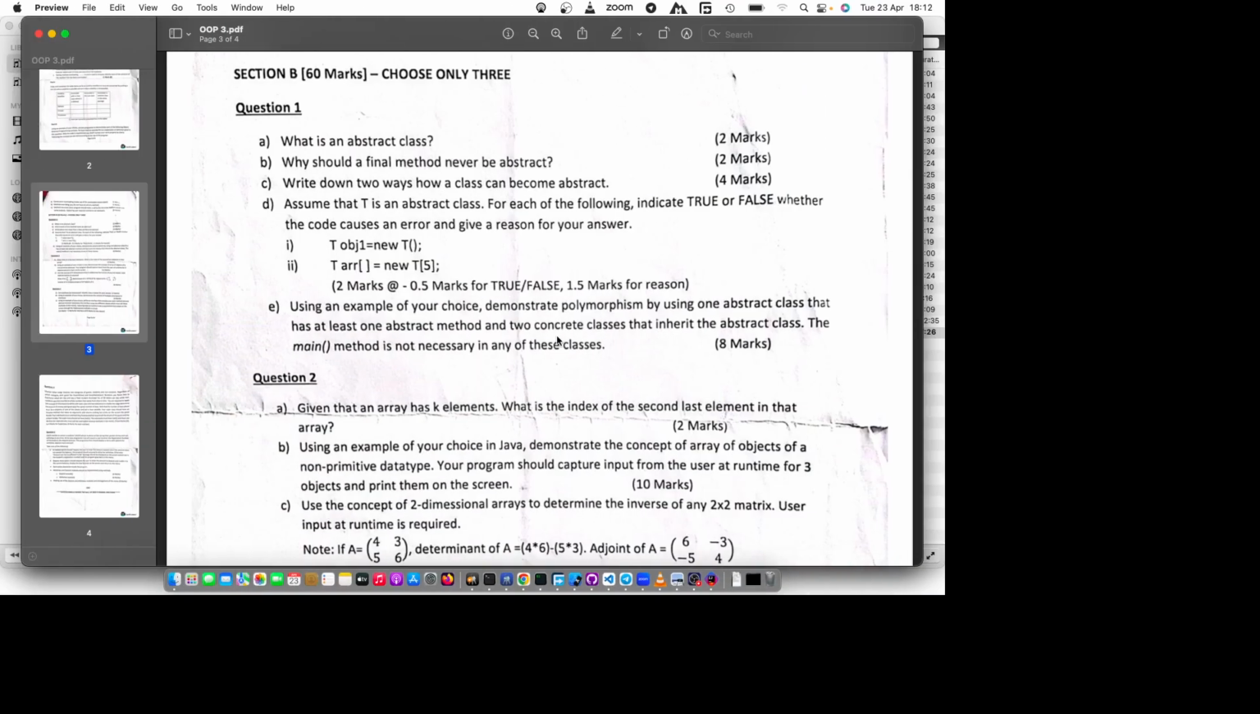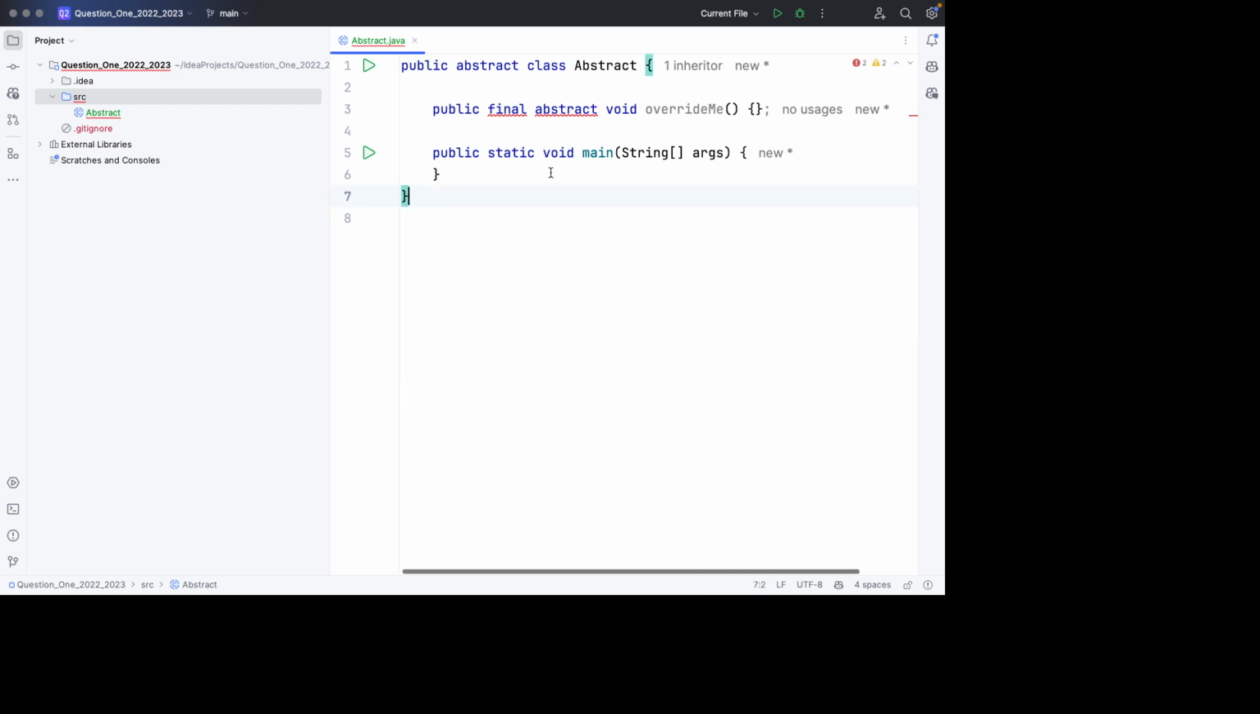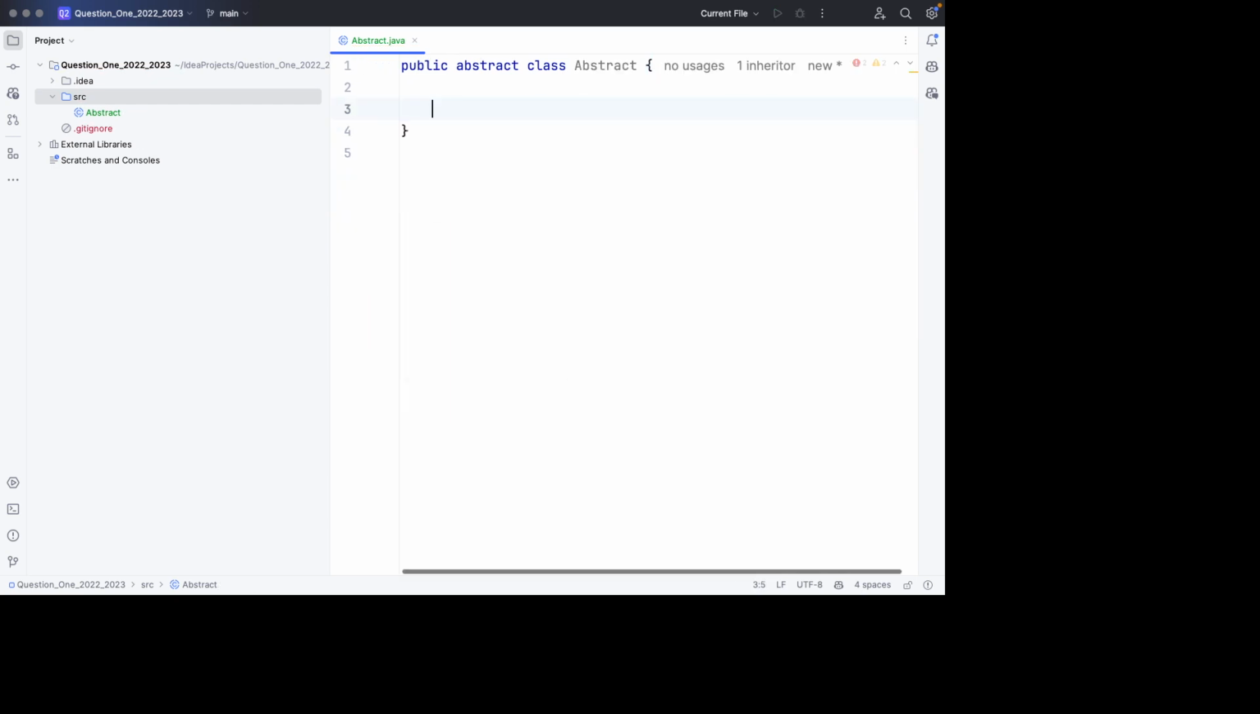And the second question is asking us to write down 2 ways how a class can become abstract. So the 2 ways a class can become abstract are, let's use this very one. So let's get rid of this. Let's get rid of the main and that. So the first way a class can become abstract is when we declare the abstract keyword up there in the class declaration. So that's one way.